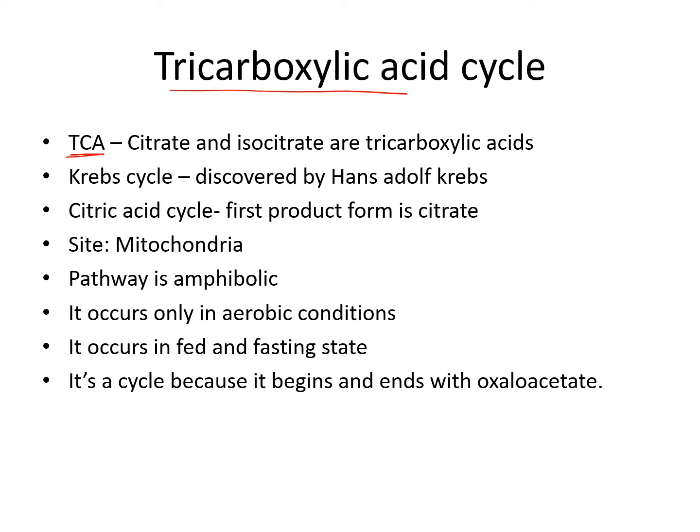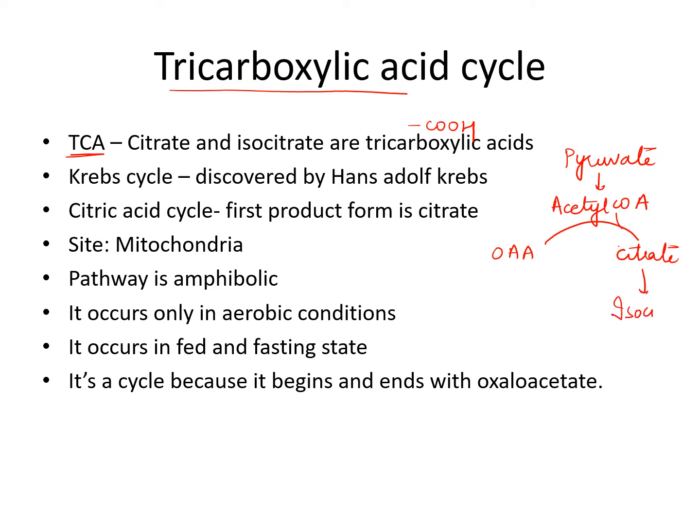This cycle is called TCA because tricarboxylic means 3 carboxylic groups are present. The first product, pyruvate, will be converted to acetyl coenzyme A. Then acetyl coenzyme A condenses with oxaloacetate and forms citrate. This citrate is the first product and then it will be converted to isocitrate. So citrate and isocitrate both are tricarboxylic acids. That's why this cycle is also called TCA.